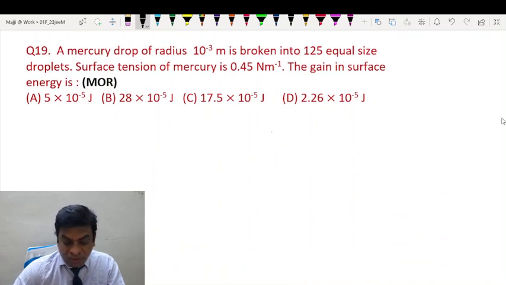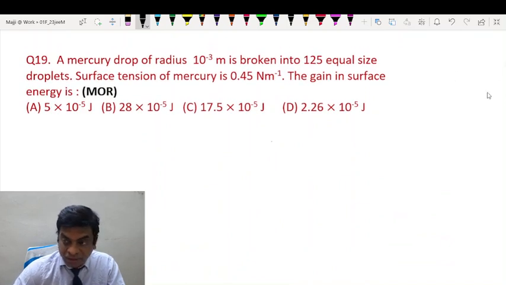Then moving to the next question. A mercury drop of radius 10 power minus 3 meter is broken into 125 equal sized droplets. Surface tension of mercury is this. Find the gain in surface energy.